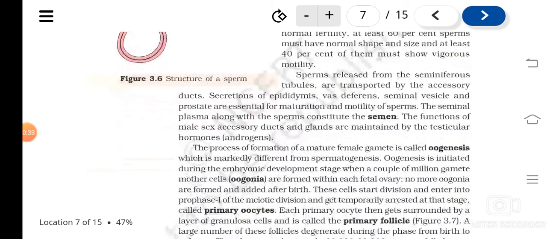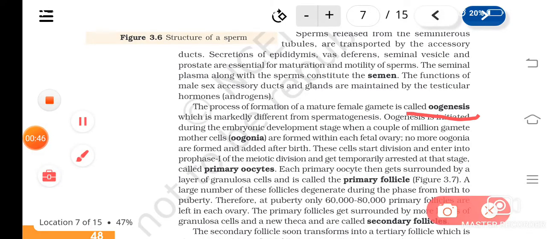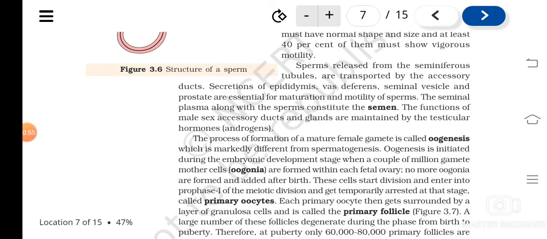Now we are going to study another process, that is oogenesis. As you know, oogenesis is the process of formation of ovum, or egg, or the female gamete. The process of oogenesis is different from that of spermatogenesis. That is, oogenesis is initiated during the embryonic developmental stage.